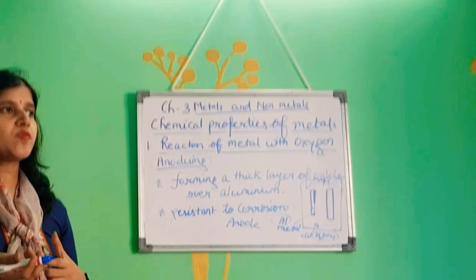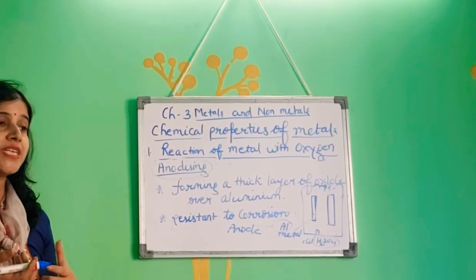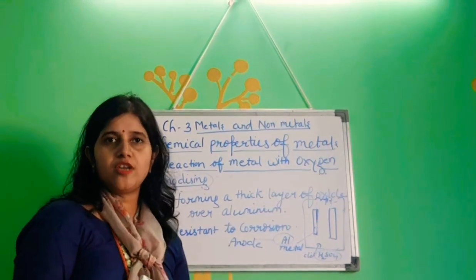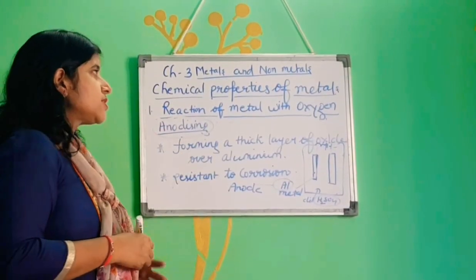So where do we use this process? We use this process to make utensils, to make aluminium wires. We can make different objects of aluminium. So this is the anodizing process.